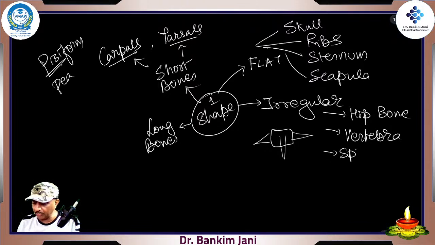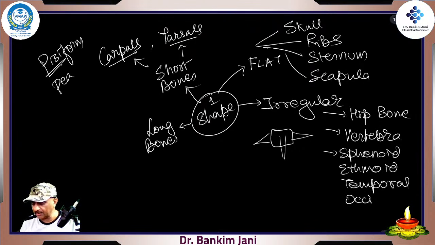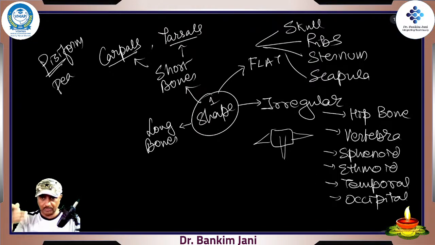So, sphenoid bone. Now, these are the bones which are forming the base of the skull. Sphenoid, then ethmoid, totally irregular bones, right? Temporal, occipital, crazy shapes, right? These are the bones, but they are so beautiful. When you really start understanding all these bones, you'll find how nicely God has created the whole structure. Because if it is with some different shape, then there is a reason behind it, right?